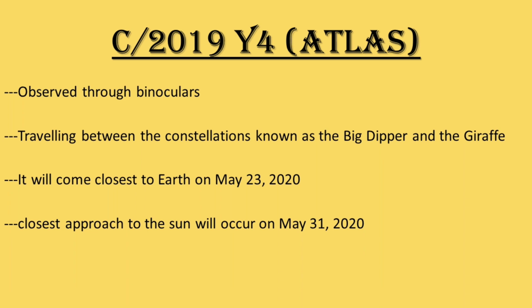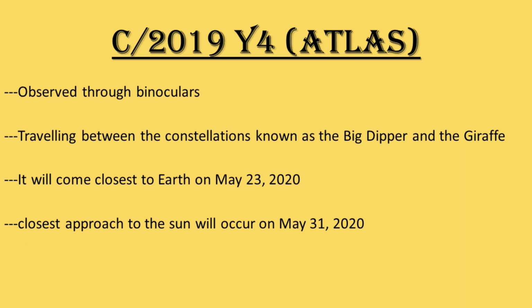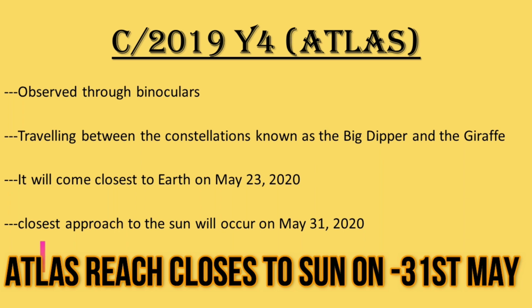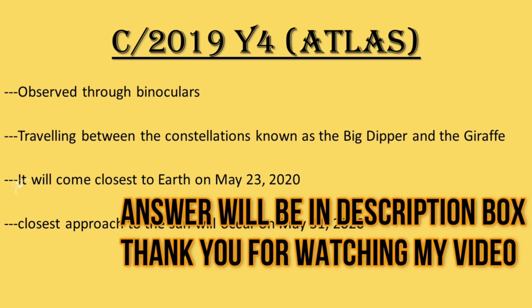Now the question arises in your mind: when can we see these comets? The answer is that the SWAN comet makes its closest pass by Earth on May 13 and comes nearest to the Sun on May 27, and the Atlas comet will reach its nearest point to the Sun on May 31st, 2020. Now there is a question for you. What is the heart of a comet called?